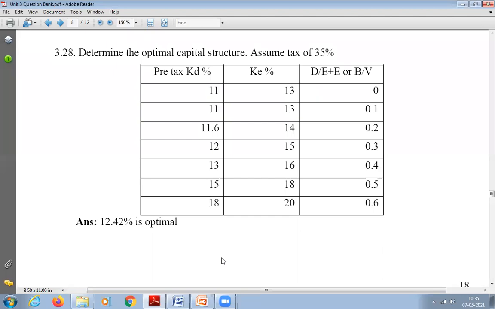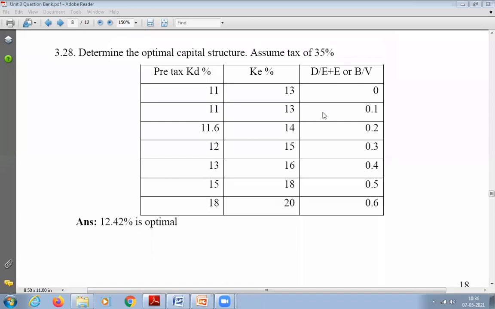So, determine the optimal capital structure. Assume tax of 35%. Pre-tax KD percent: 11, 11, 11.6, 12, 13, 15, and 18. KE percent: 13, 13, 14, 15, 16, 18, and 20. D divided by D plus E, or D by V, is 0, 0.1, 0.2, 0.3, 0.4, 0.5, and 0.6.